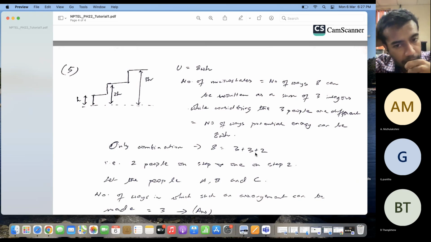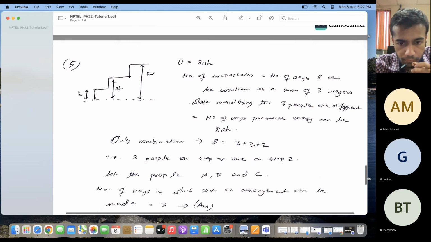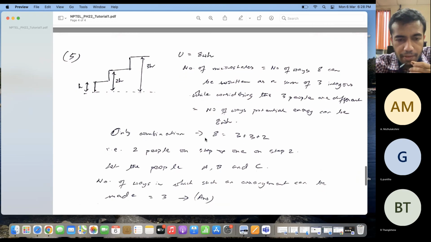Because there are 3 people, each has a weight of W. So if I can write 8W in terms of a sum of 3 multiples of W, then those are the number of ways I can have this value of potential energy. Right. So there is only one way I can have a potential energy of 8 Wh, and that is if I have 2 people standing on the top step and one person standing on the middle step. Okay.